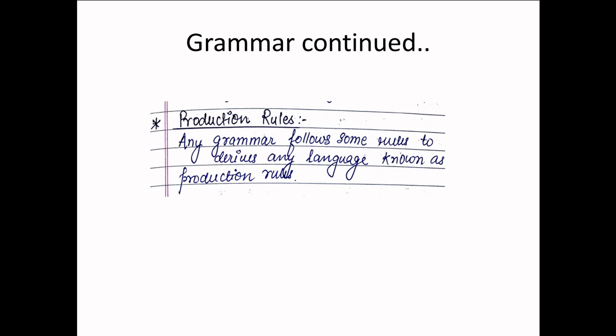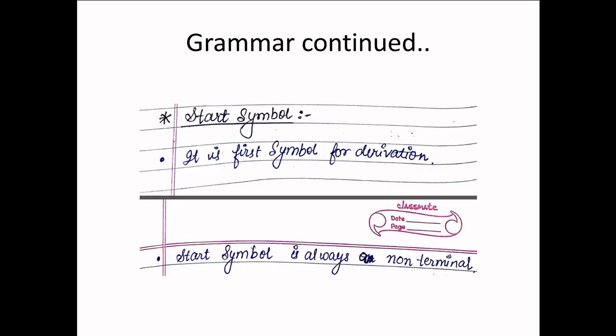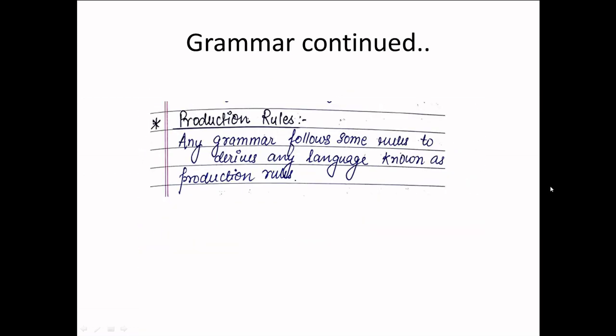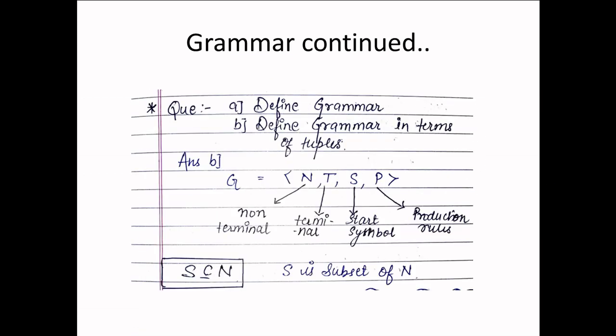Now the production rule: any grammar follows some rules to derive a language, known as production rules. As we can see in the previous example, we are using three rules over here, 1, 2, 3. So we are using three production rules.